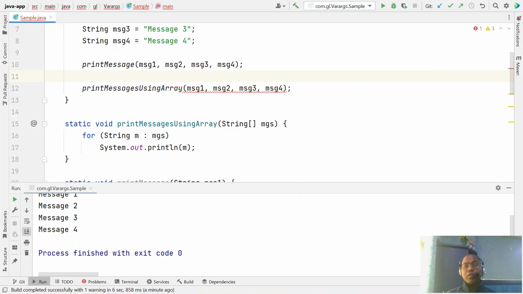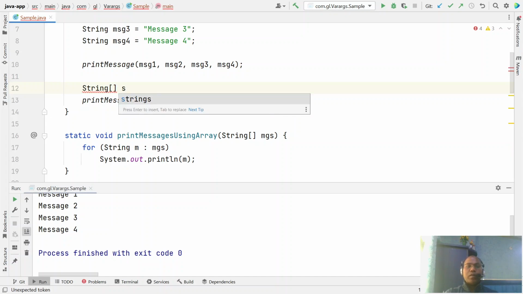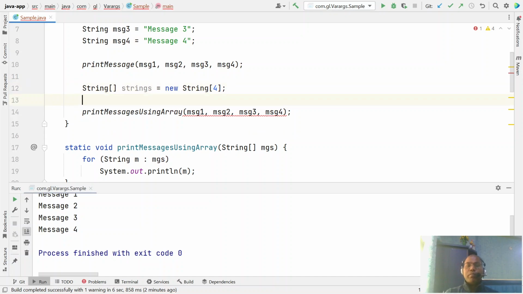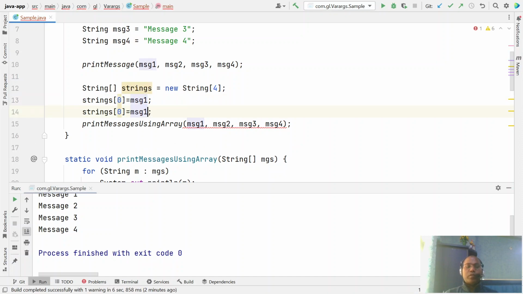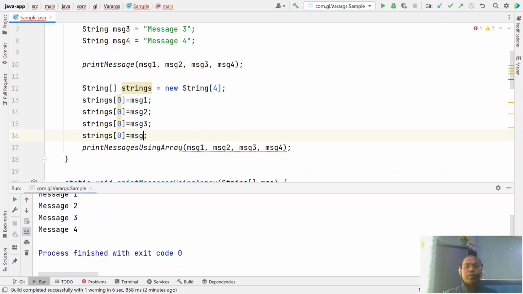First you have to declare one array, that means a String array, strings equal to new String array. Let's say I want 4 messages, and here strings[0] equals message 1, then message 2, message 3, message 4.